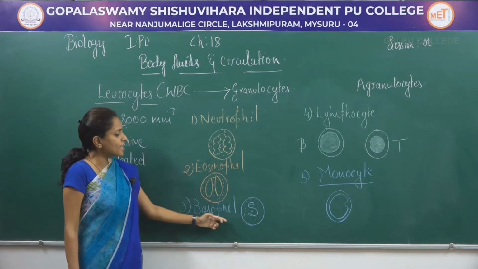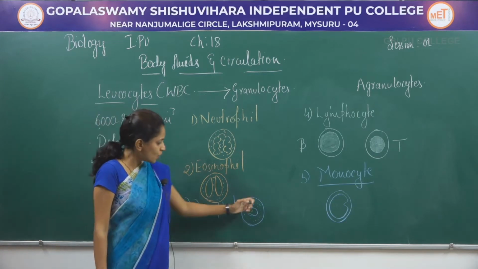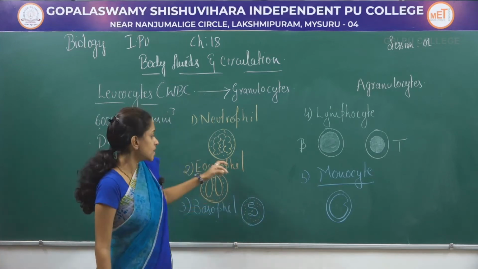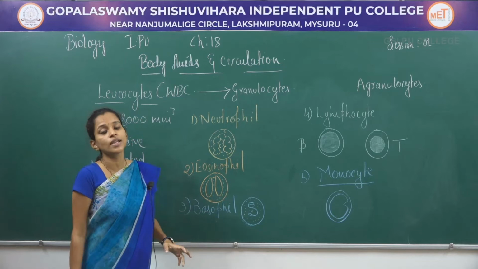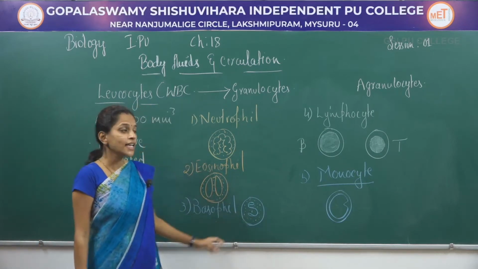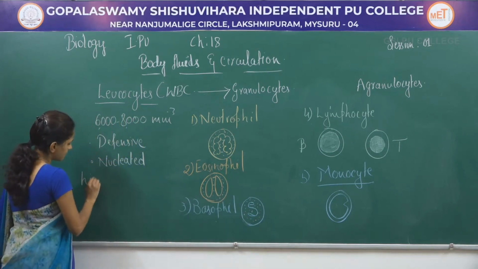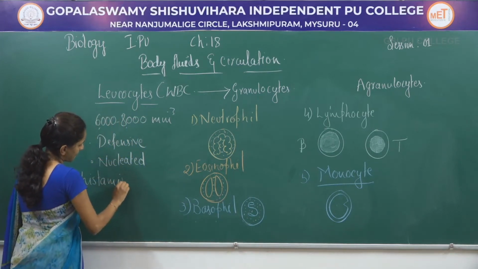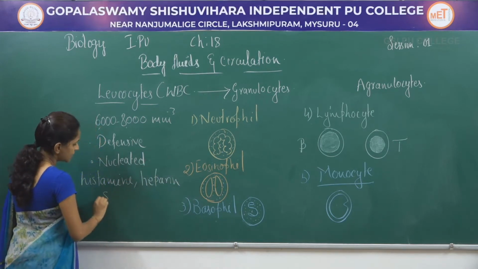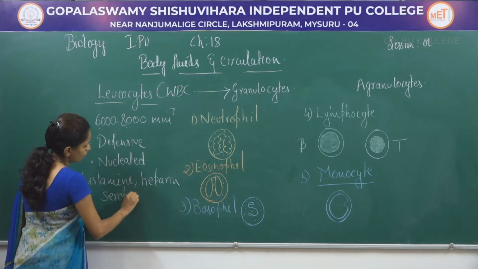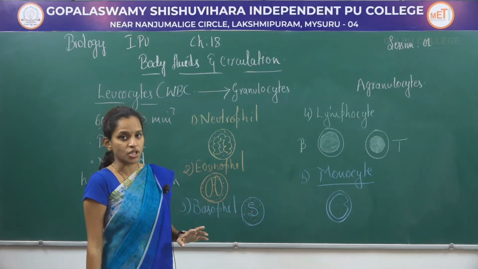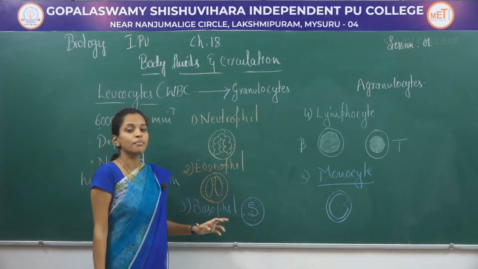Last one is basophil. They have a nucleus which is S in shape. Their number is 0 to 1%. Just like eosinophil, these are also released when there are allergens in the body. They have the ability of secreting histamines, heparin and serotonin, and are showing inflammatory functions. So these are the functions of basophil.